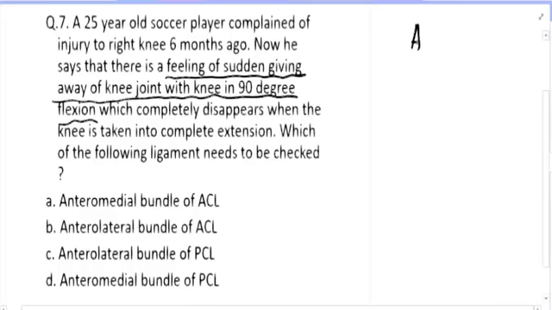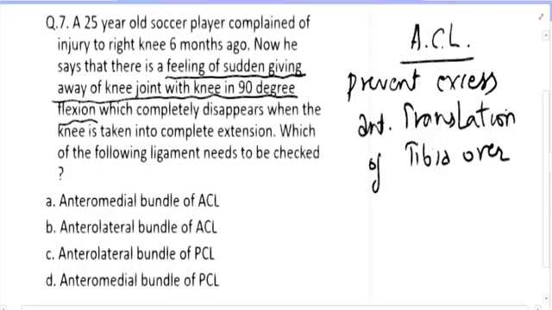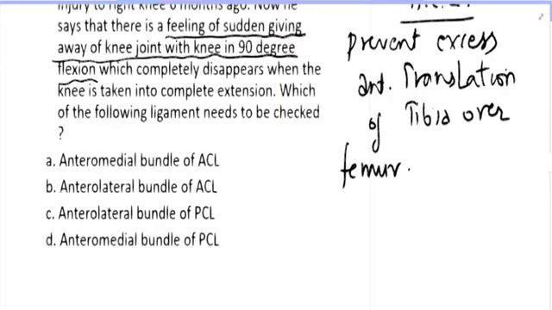The anterior cruciate ligament has to prevent excess anterior translation of tibia over femur.